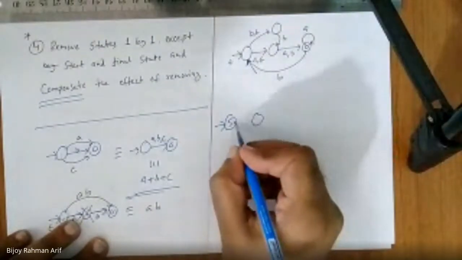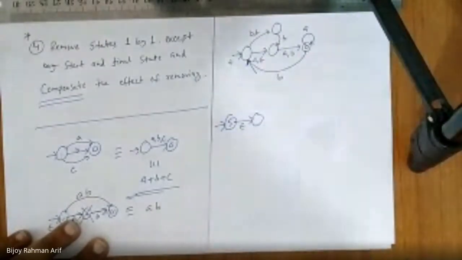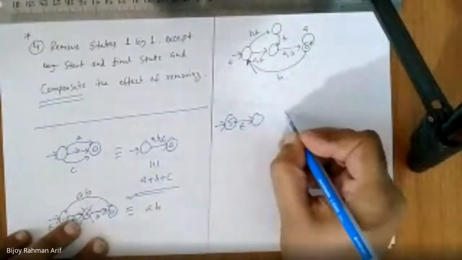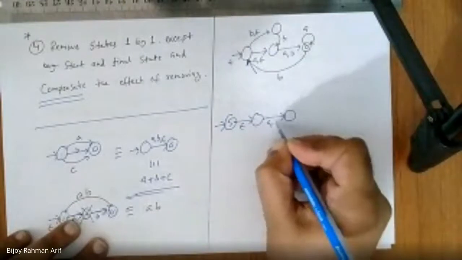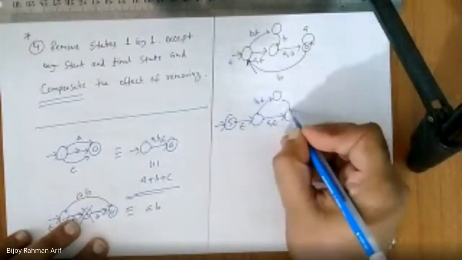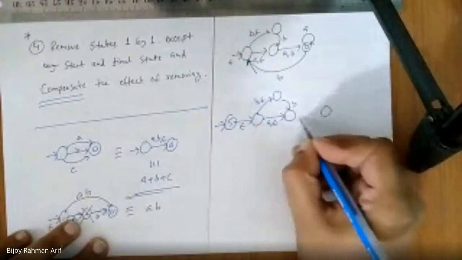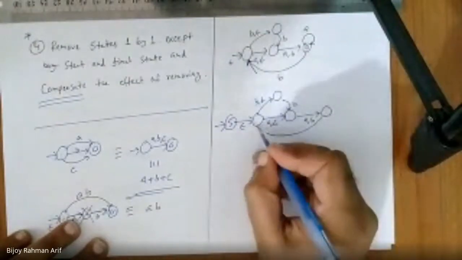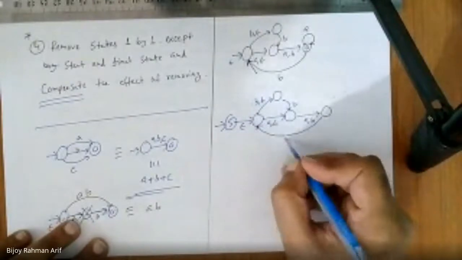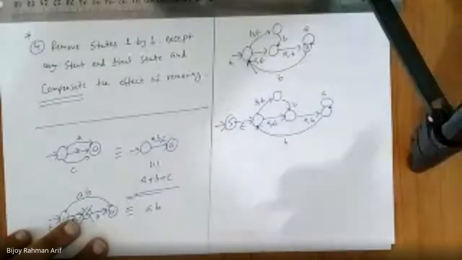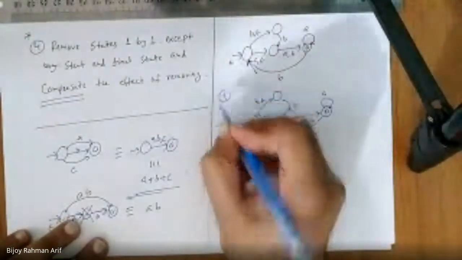I join this dummy start state with this epsilon move, and I keep the other things as you said. B. So this is my step one.